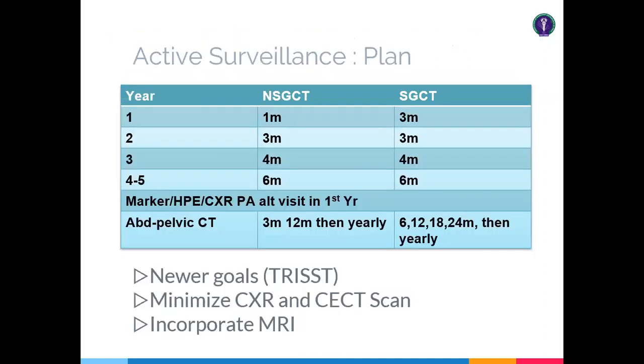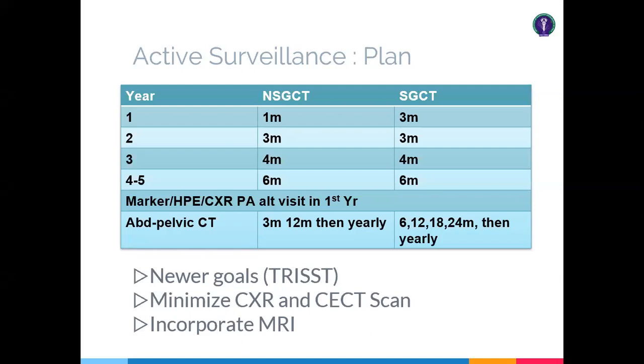So why are we talking about active surveillance? Because the survival rate is more than 90% in stage 1 disease, so you can put the patient on surveillance, not treating, to avoid treatment-related side effects. But the issue with active surveillance is the frequency of investigations. History and physical examination and chest X-ray are done routinely at early intervals of 1 month in case of non-seminomatous germ cell tumor, because the chance of relapse is early in year 1. So non-seminomatous germ cell tumor should be followed up very closely, at a 1 month interval, or you can go for a 2 monthly interval.